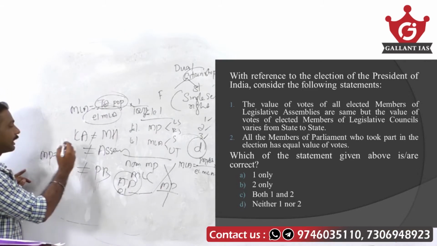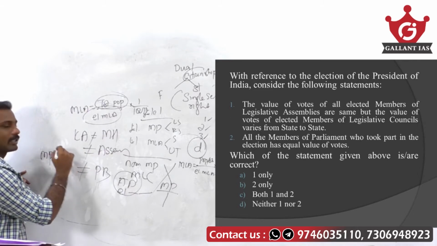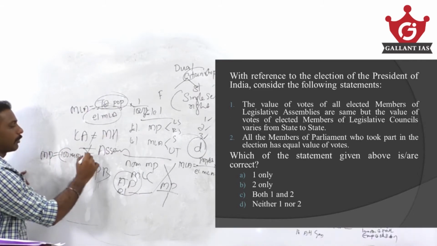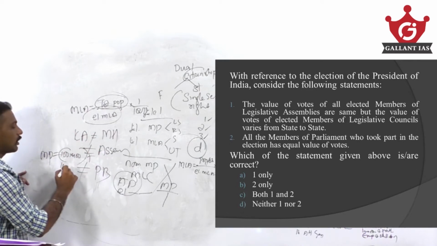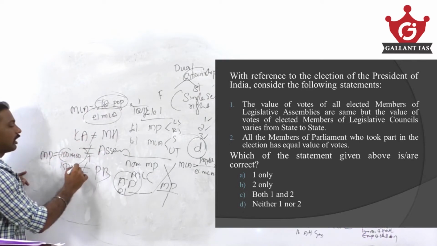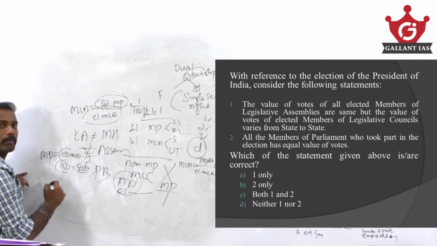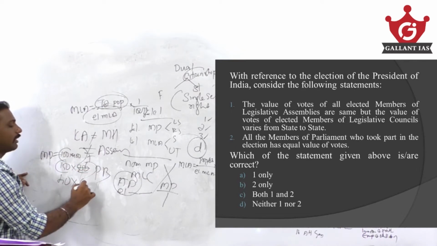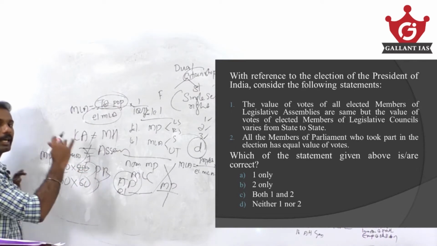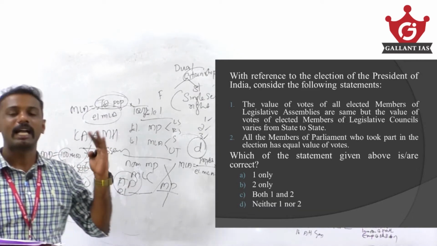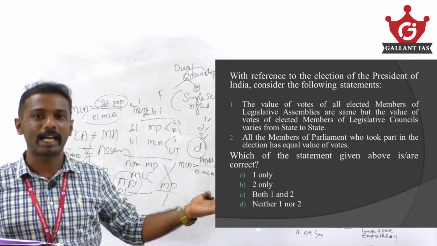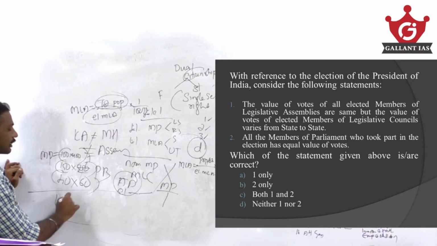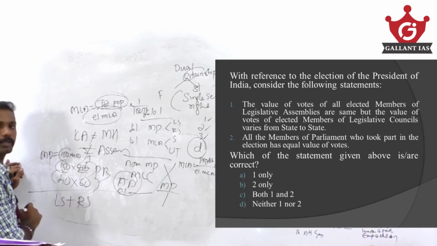Say for example, a state has 100 MLAs and each MLA's value may be 400, plus another state may have 150 MLAs, their value may be 500, plus another state may have 40 MLAs, their value may be 60, plus likewise for every state. Every MLA's value is added and then divided by the total number of elected MPs of Lok Sabha and Rajya Sabha.